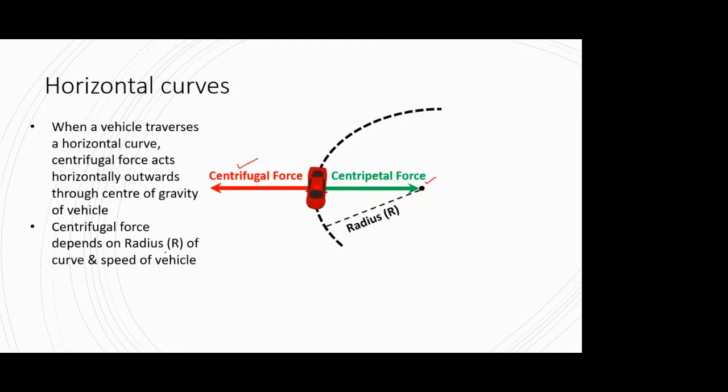It depends on the radius of this curve. If you have a very sharp curve with a very small radius, so small radius means it is a sharp curve. So less r means your curve is sharp. Just remember this. A sharp curve means there is a lot of centrifugal force acting on your vehicle, and then you have to come up with some counteractive measures so that it is reduced.